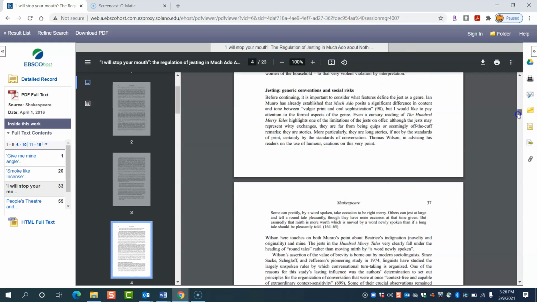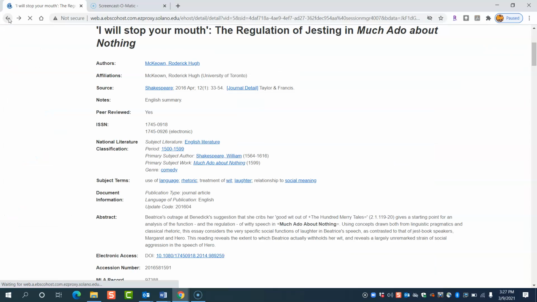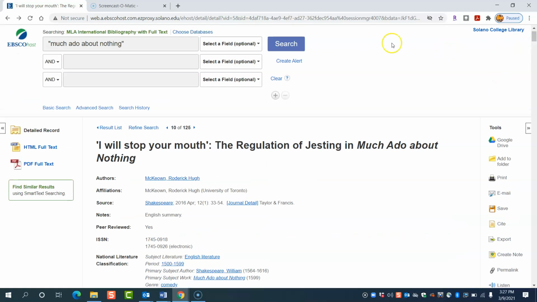Okay. So just remember, it takes a little time and a little bit of poking around, but you will get there. And really, when you're not finding things, it has a lot to do with how you're entering them. And if you're not finding things, get onto the chat and ask a librarian.